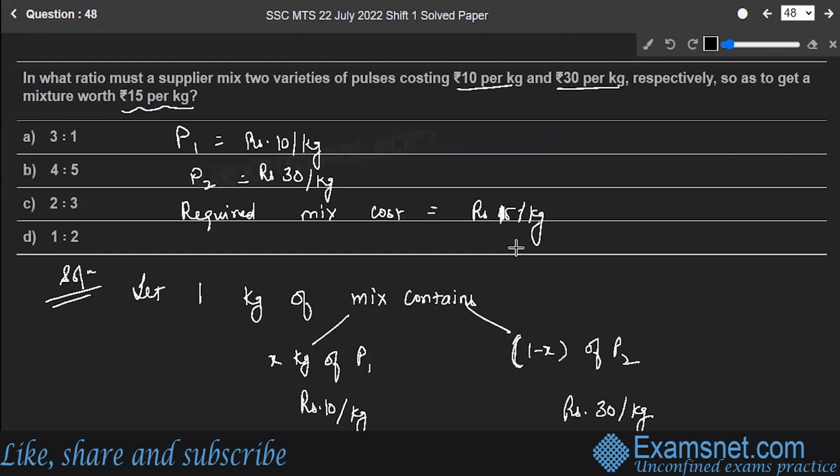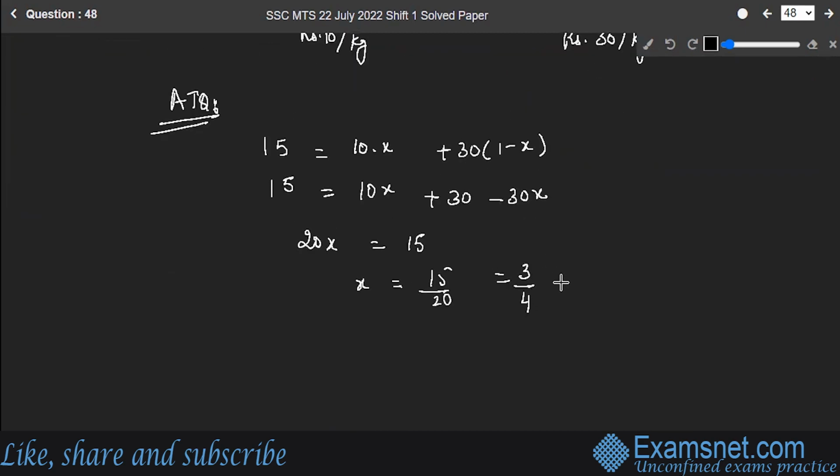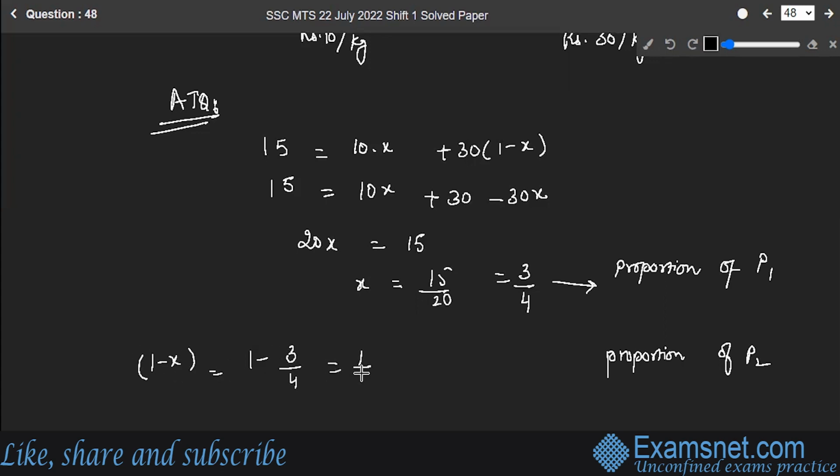What do we have to find out in the question? In what ratio must the supplier mix two varieties so as to get a mixture of rupees 15 per kg worth? Okay, so X is 3 by 4. This is the proportion of pulse 1. And what will be the proportion of pulse 2? This will be 1 minus X, which will be 1 minus 3 by 4, or this is equal to 1 by 4.